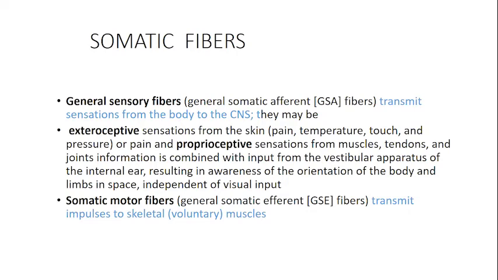General sensory fibers, these are somatic fibers. They transmit sensations from the body to the central nervous system, right? These can be any sorts of sensations, exteroceptive, proprioceptive, any type coming from different parts of the body. So one type of somatic fibers is general sensory. The other is somatic motor fibers, which transmit impulses to the skeletal muscles. These would be your fibers going out. So bringing in sensations via the general sensory and taking out somatic motor fibers, that is taking away the orders, what to do with the muscle.